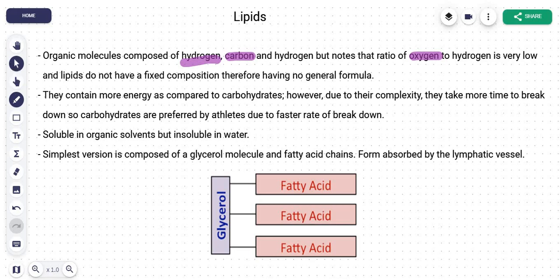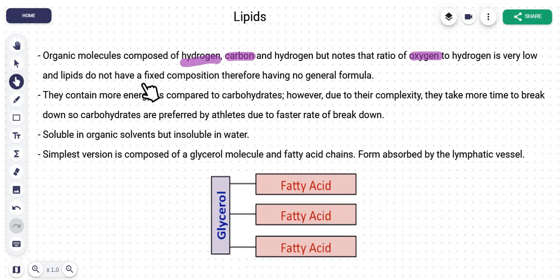Now one other important thing to understand here is that the ratio of oxygen to hydrogen is low. In other words, the amount of oxygen is very low. In carbohydrates, the amount of hydrogen is more than oxygen in the ratio of 2:1. That is a water molecule, and that's how we identify a carbohydrate. But here the oxygen amount is less, so that's how you can differentiate lipids from carbohydrates, because they both contain the same 3 elements, but from the composition of oxygen you can tell that this is a lipid.